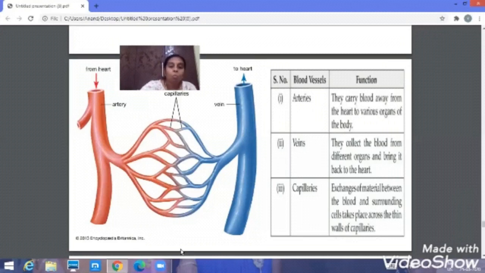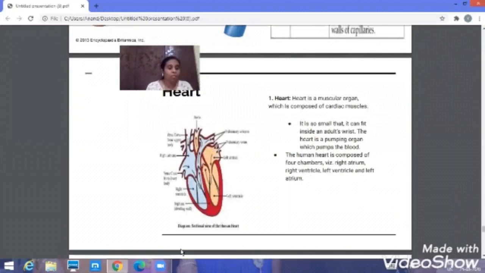So next we'll move on to the next very important organ, that is nothing but the heart. The heart is a muscular organ. It is conical in shape and it helps in pumping of the blood, as you know. It is about the size of one fist, and it is present in the thoracic cavity between the lungs. So remember, the human heart is made up of 4 chambers. The upper part we call atrium, and the lower part we call ventricles.